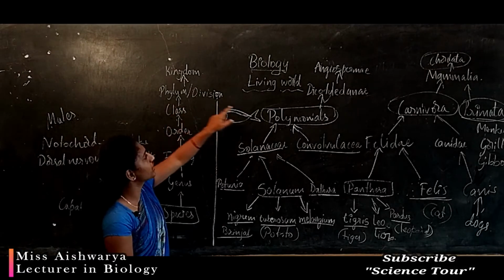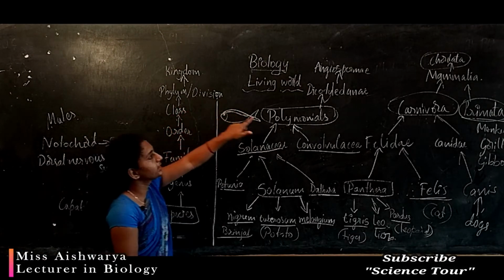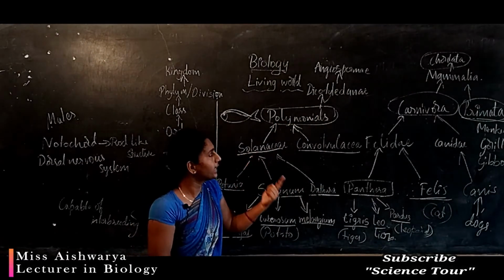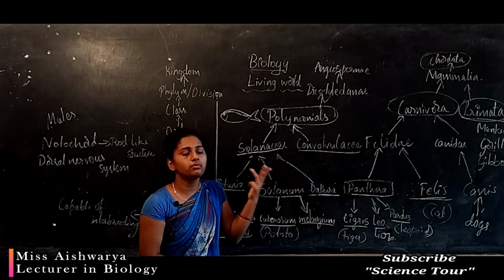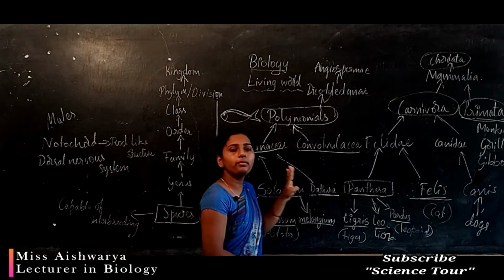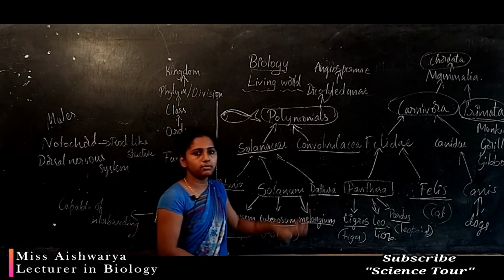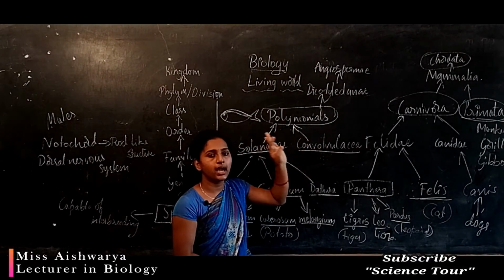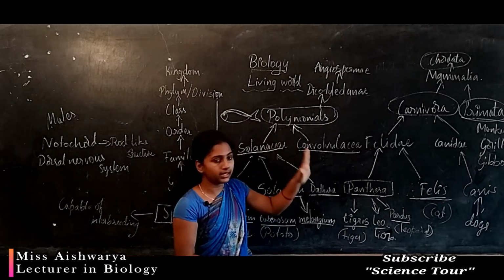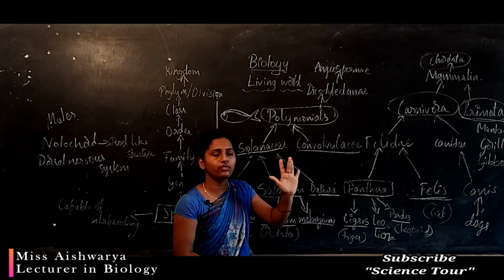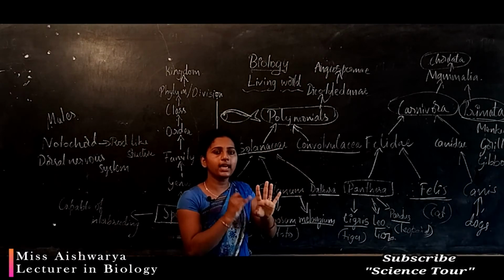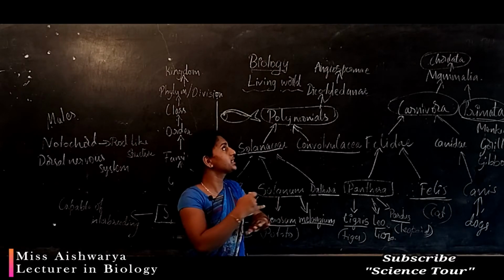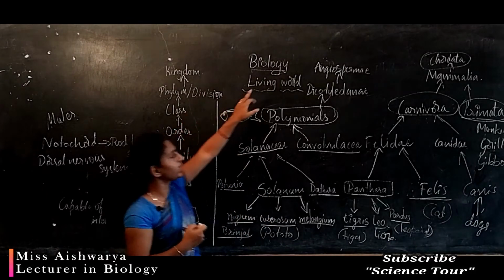In plants, the division may be in the form of bryophytes, pteridophytes, gymnosperm and angiosperm. These are the four main divisions in plants. Including algae, there are five divisions: algae, bryophytes, pteridophytes, gymnosperms and angiosperms. These are the five divisions in plants.